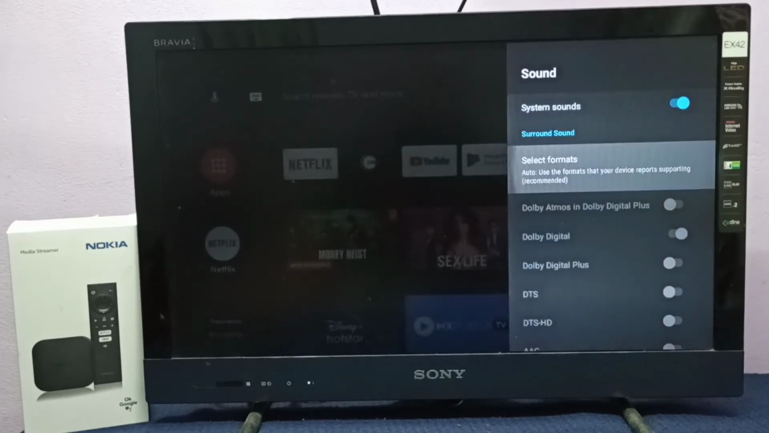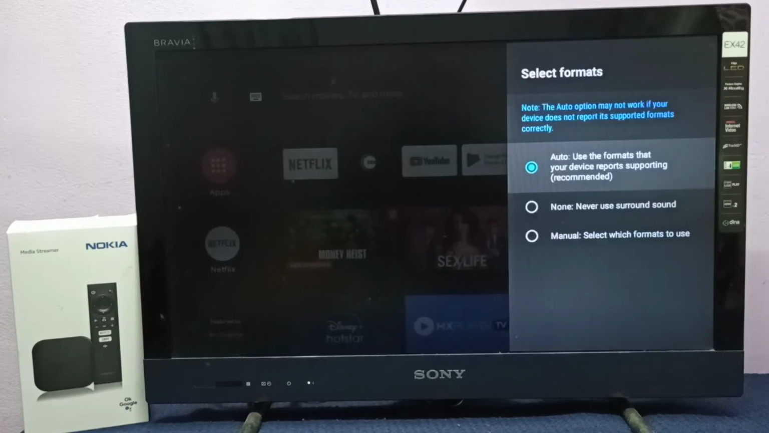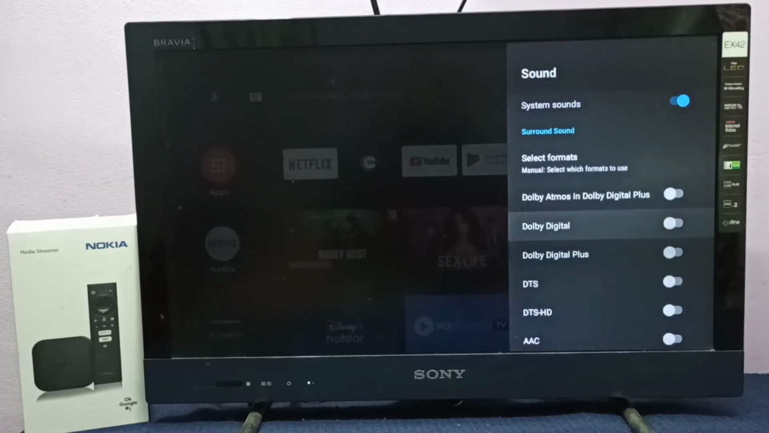then select formats. By default it's auto, we need to select manual here, then select digital, Dolby Digital here. So now I enable Dolby Digital.